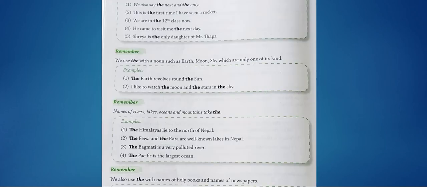We use the with ordinals. There are cardinal numbers and ordinal numbers, and ordinals tell us about the order. The first, the second, the third, the fourth, the last. In that case, we have to use the. We also say the next and the only one.